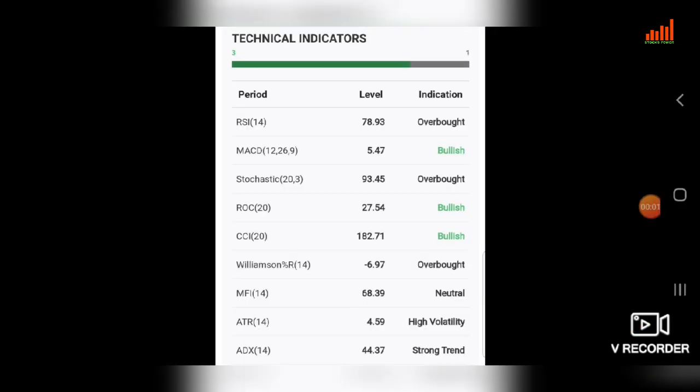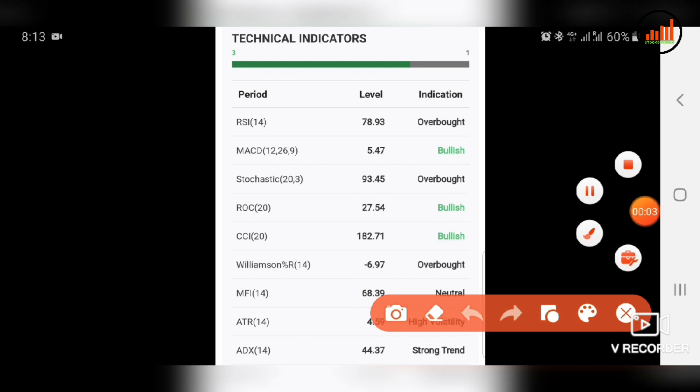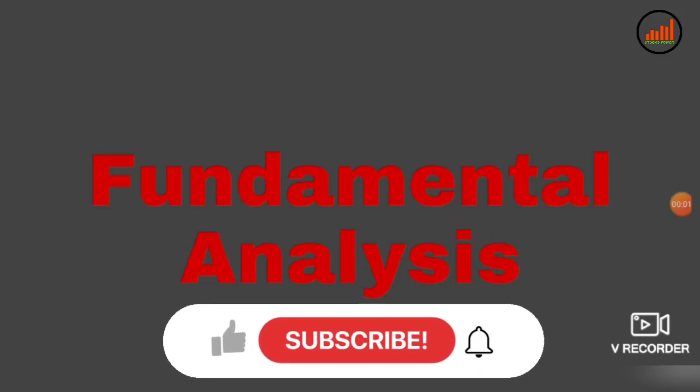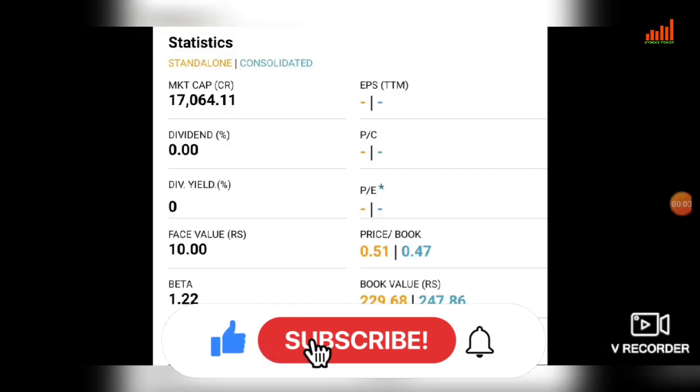Technical indicators for Canara Bank: RSI is overbought, MACD is bullish, Stochastic is overbought, ROC and CCI are bullish, Williams is overbought, and ADX shows a very strong trend. Now we have seen the technical chart analysis. Now we will see the fundamental analysis for Canara Bank.